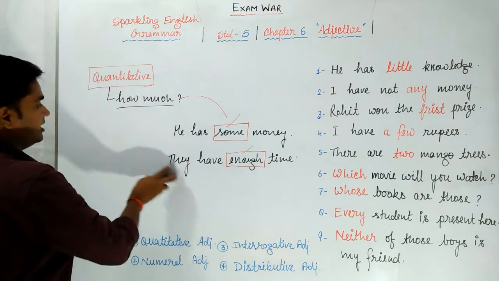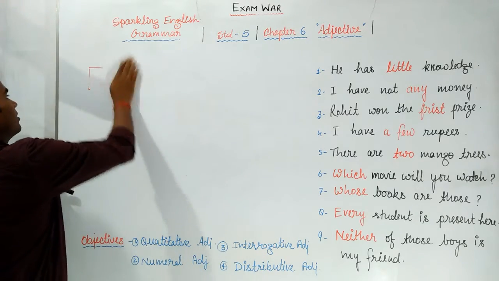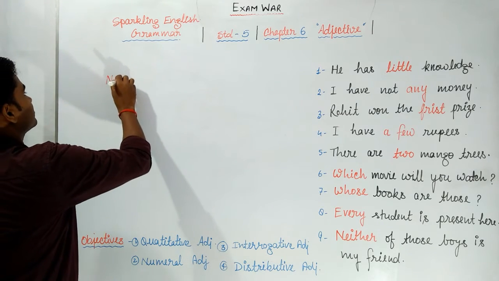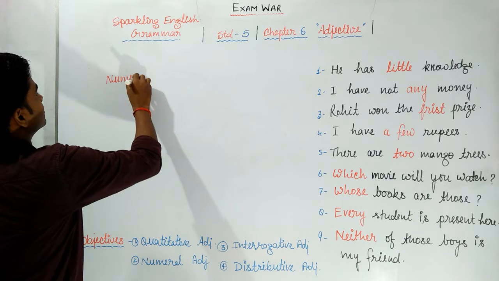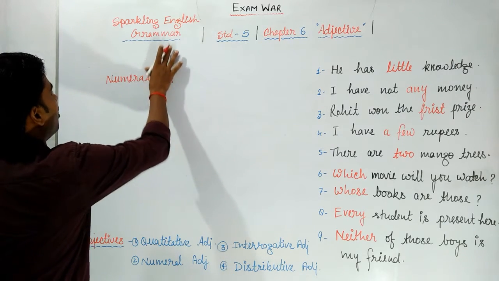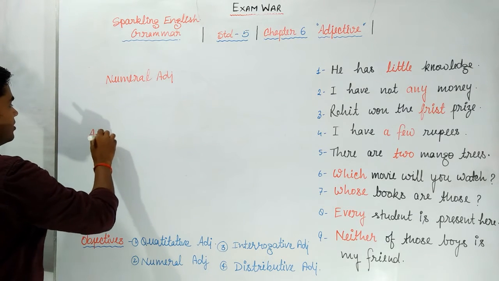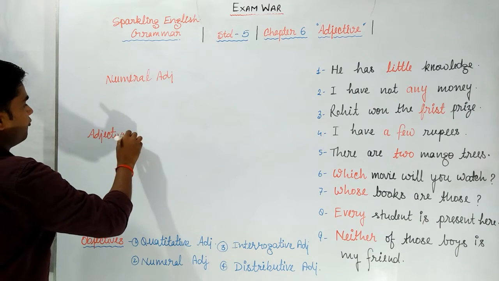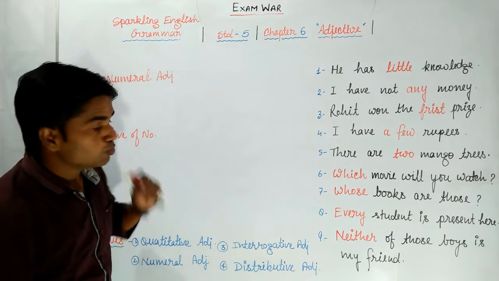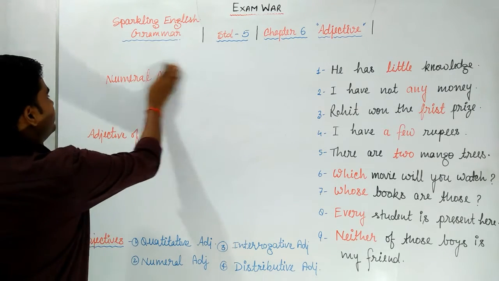So let's discuss the next one, numeral adjectives. Dear students, numeral adjectives, or adjectives of number, are the same thing.